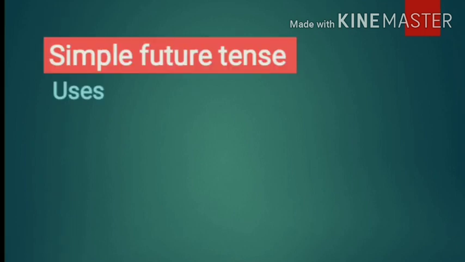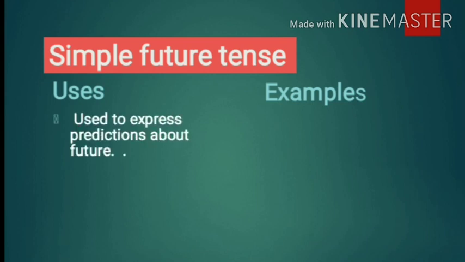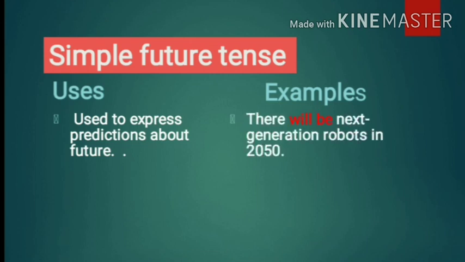Let us discuss the uses of a simple future tense one by one with examples. Simple future tense is used to express prediction about future. भविष्याविषयी जर काही भाकीत केलं जात असेल तर आपण ह्या टेन्सचा वापर करतो. Look at the example. There will be next generation robots in 2050. 2050 मध्ये पुढील पिढीचे रोबोट असतील. That is prediction.